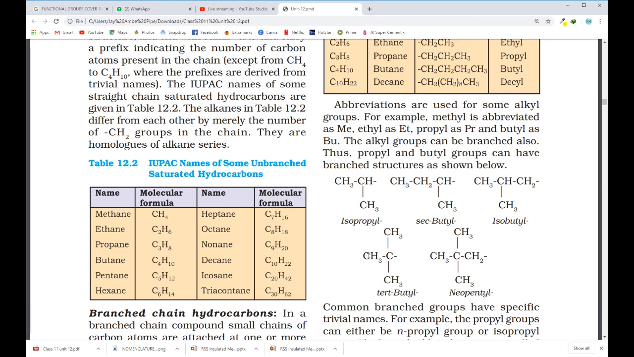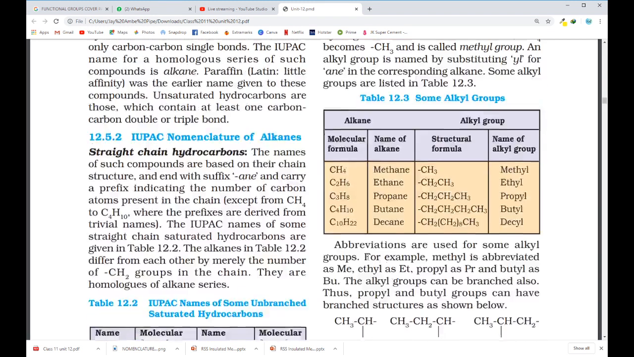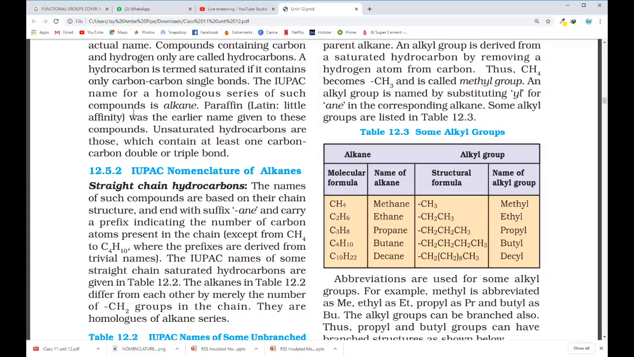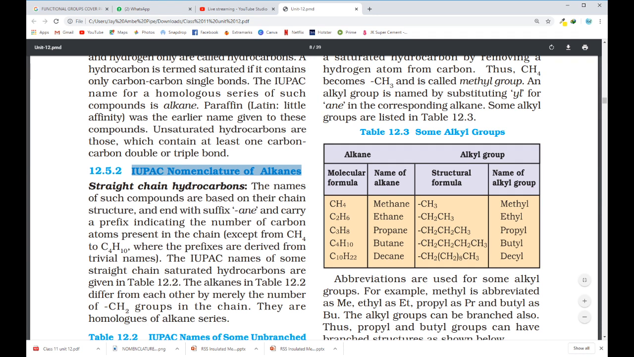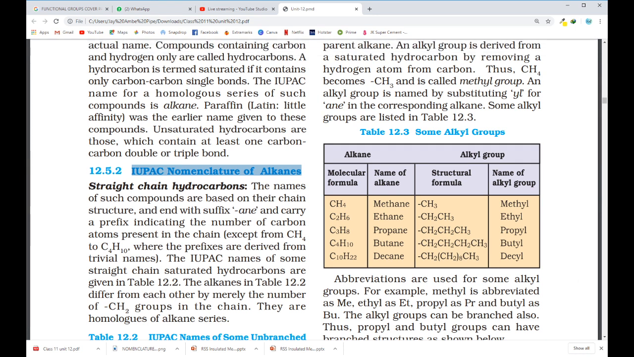Hope you are sitting with a notebook and pen. Put the heading IUPAC nomenclature of alkane.